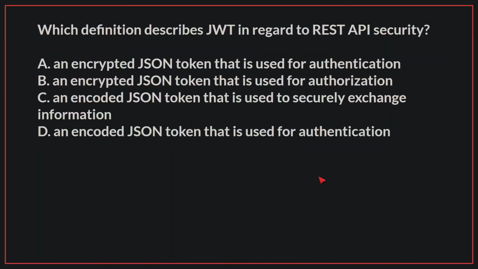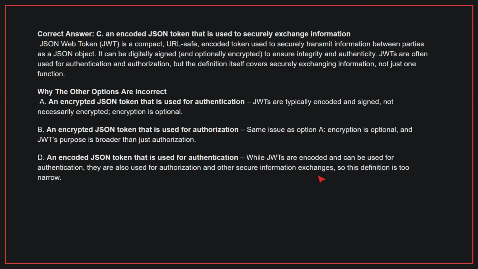Which definition describes JWT in regard to REST API security? The correct answer is C. An encoded JSON token that is used to securely exchange information. JWT is a compact, URL-safe, encoded token used to securely transmit information between parties as a JSON object. It can be digitally signed to ensure integrity and authenticity. JWTs are often used for authentication and authorization, but the definition itself covers securely exchanging information, not just one function.